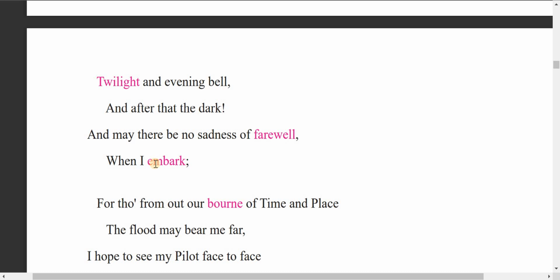And the speaker asks his friends, maybe relatives, not to cry over his death and not to say farewell, being very sad. When I embark, when I die is the meaning here. When I die, when I enter the world of death, is the meaning.